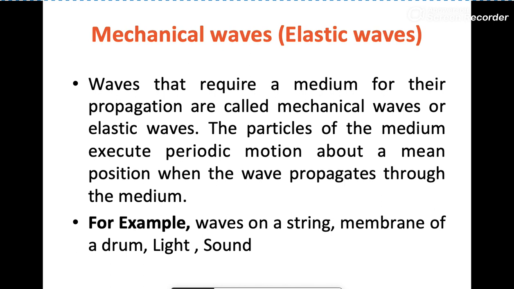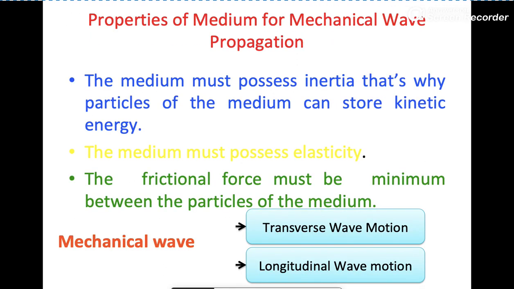Now, mechanical waves are defined as waves that require a medium for their propagation, called mechanical waves or elastic waves. The particles of the medium execute periodic motion about a mean position when the wave propagates through the medium. For example, waves on a string, membrane of a drum, and sound.